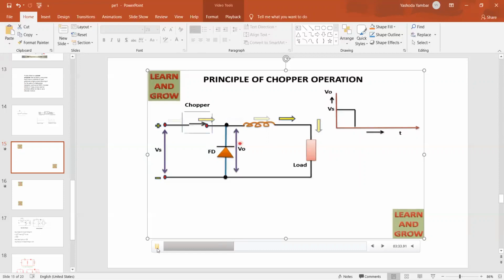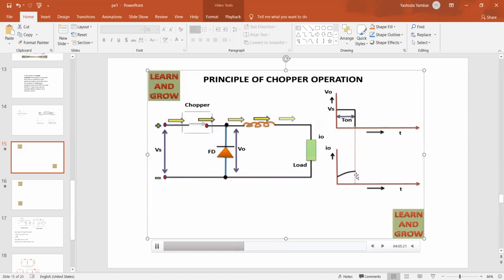Only 3 points you have to write. Case 1, when the supply is on and the chopper is on, the direction of the current flows from Vs plus to CH, CH to inductor, inductor to load, load to Vs minus. During this process, the inductor energizes and stores the energy in the form of a magnetic field. Right. And when the chopper is on, input energy is transferred to the output. Since the current flowing through the inductor will not change suddenly, inductor current will increase exponentially. So the only thing we have to show is the voltage waveform and current waveform. So current will increase, but it will not increase suddenly, it will increase exponentially.